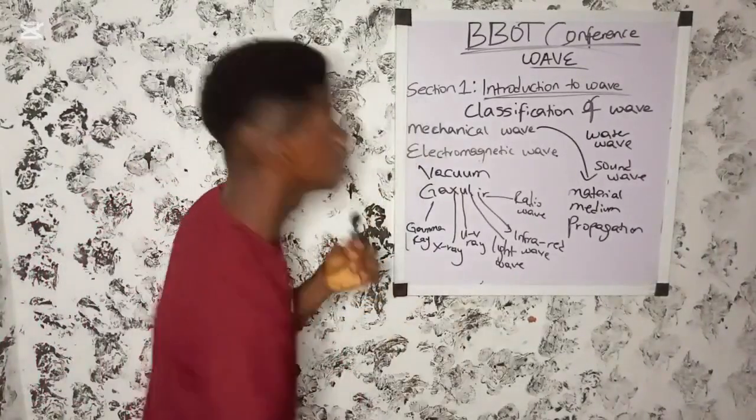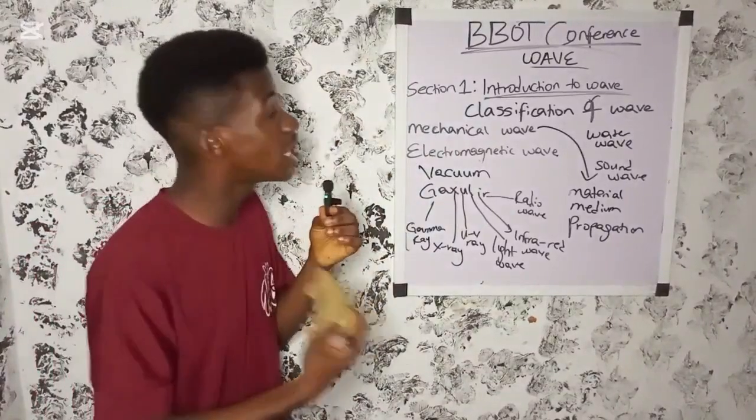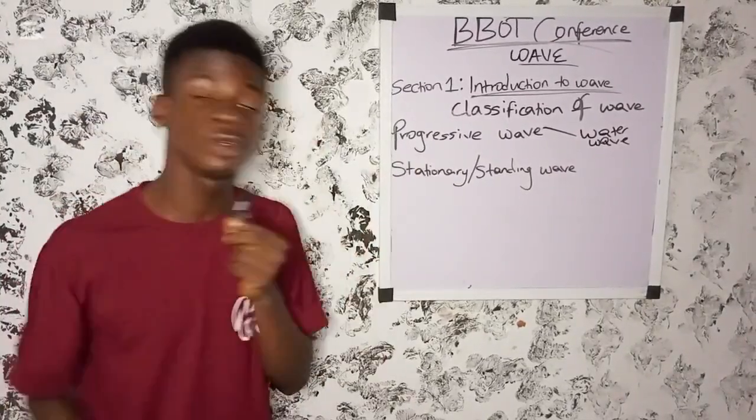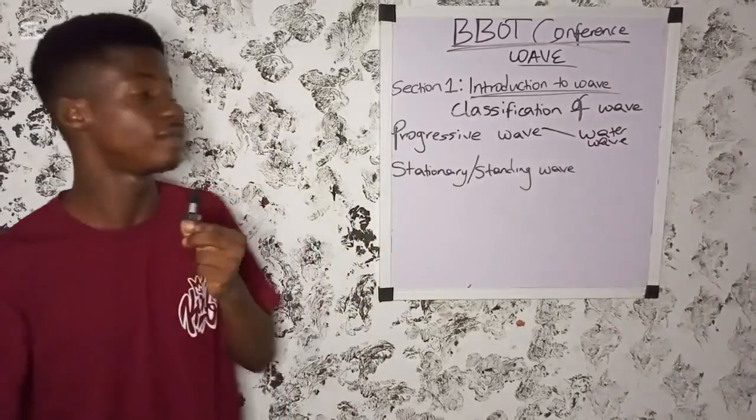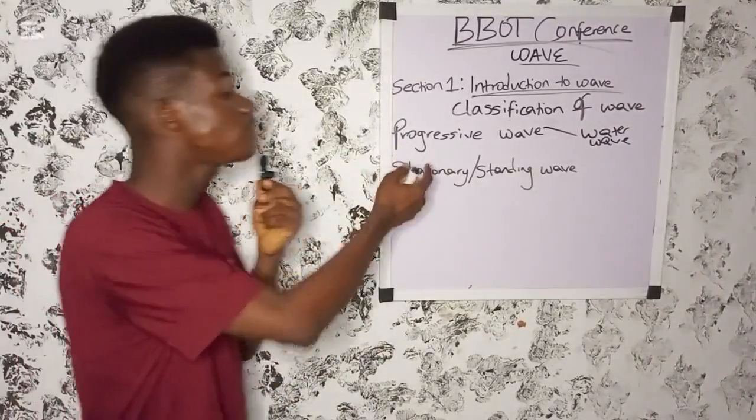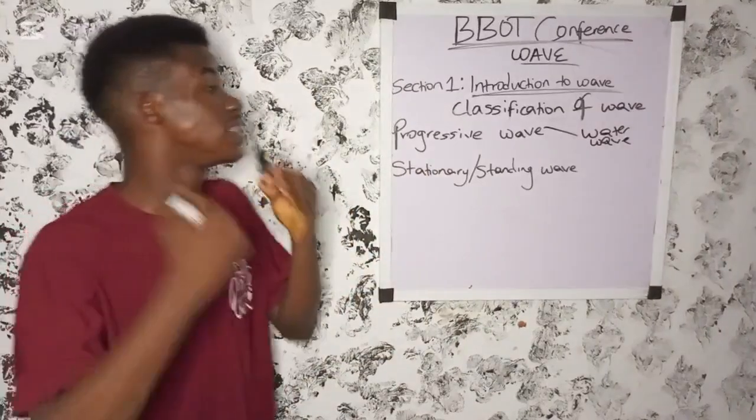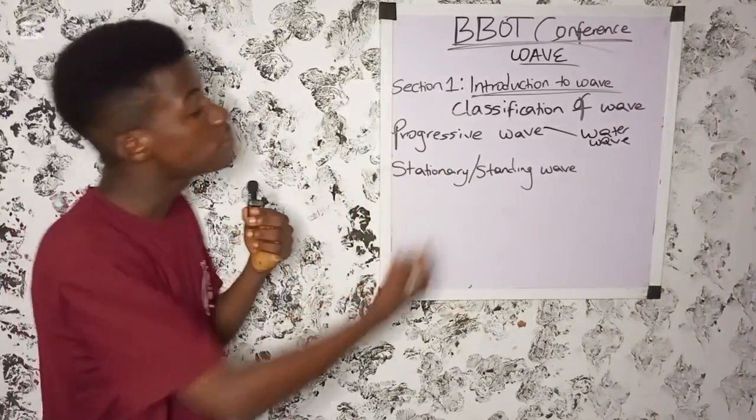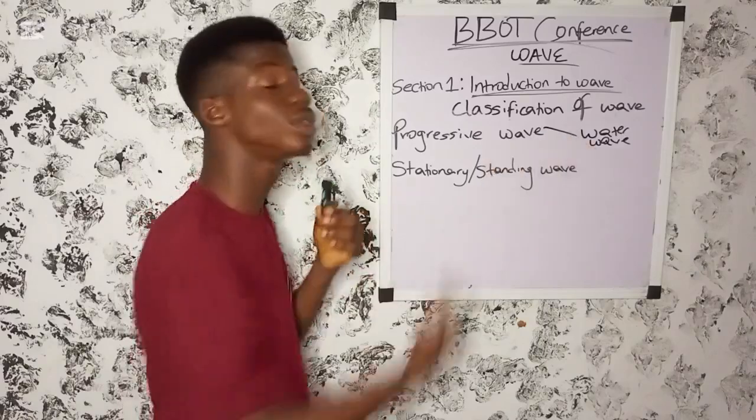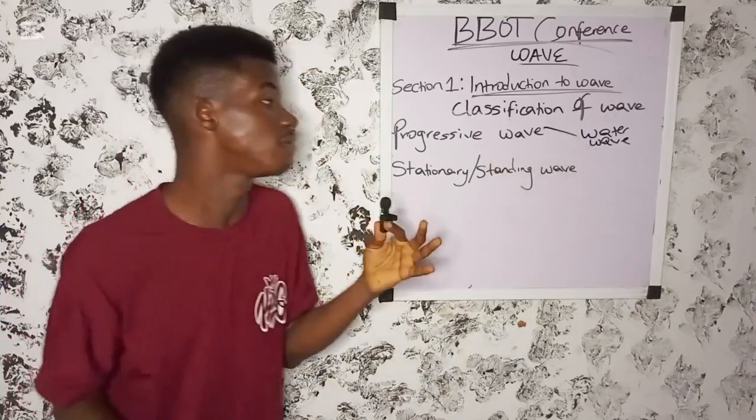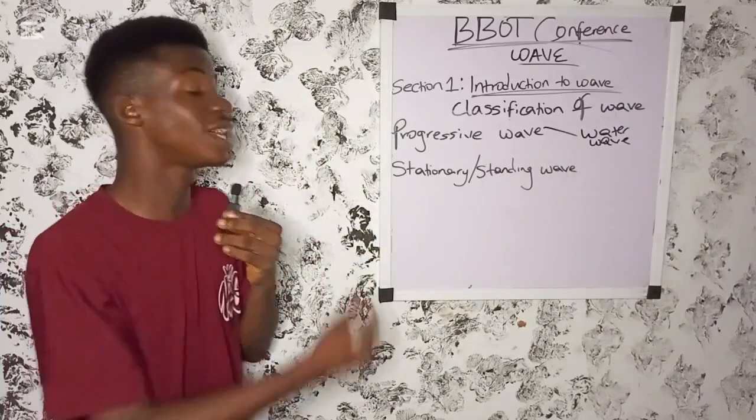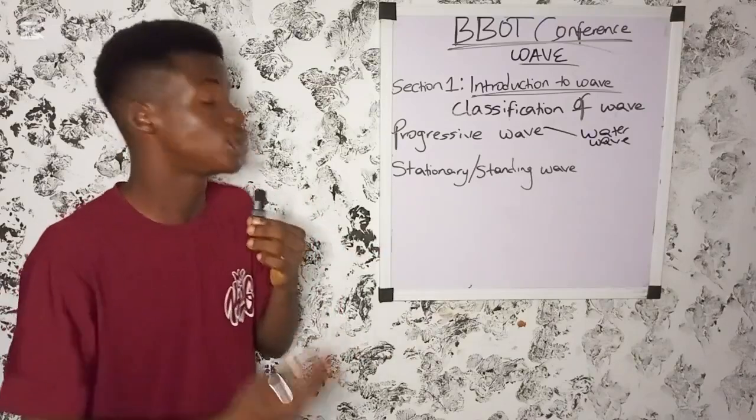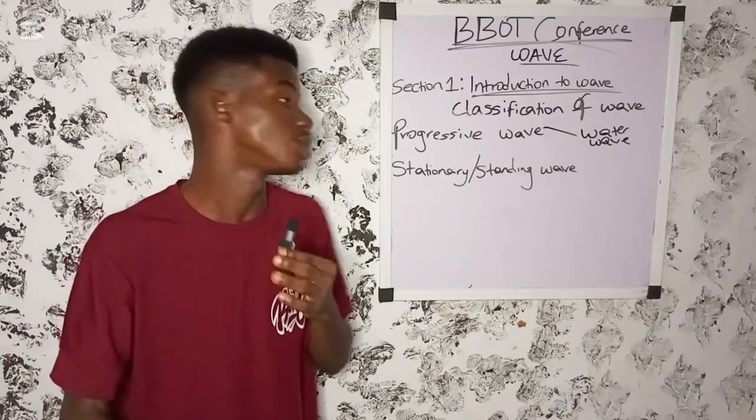Then we move to the other classes of waves. The other classification of waves is progressive wave and stationary or standing wave. Progressive waves are waves that spread out and have no restriction. An example of a progressive wave is a water wave. The important thing to take note of under progressive waves is that they spread out, transferring energy from one point to another, and they have no restriction.